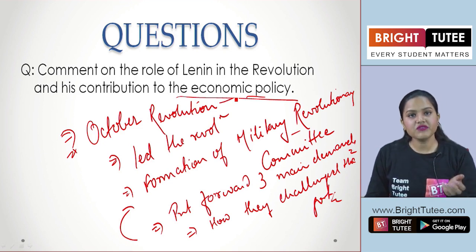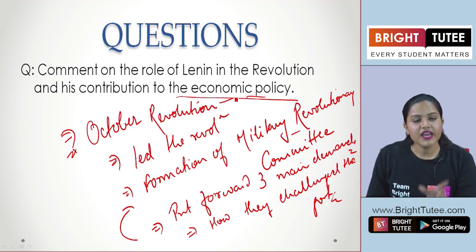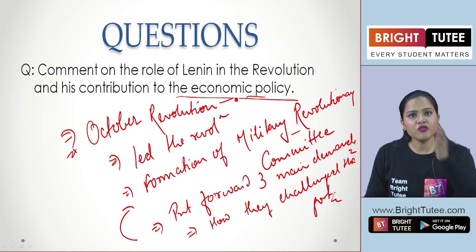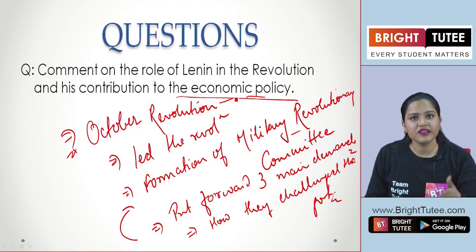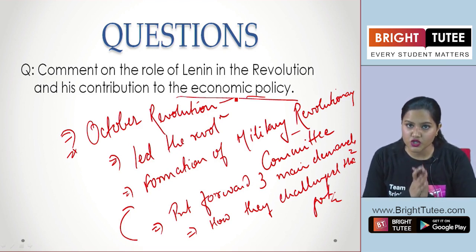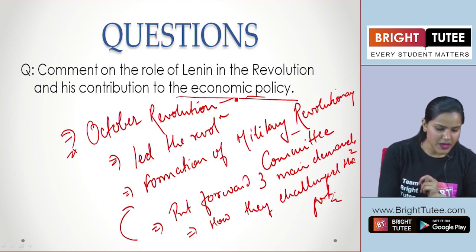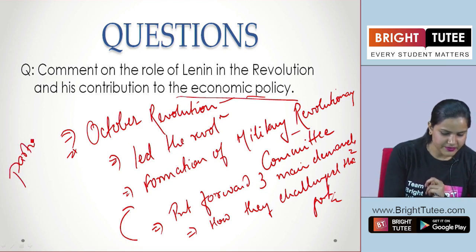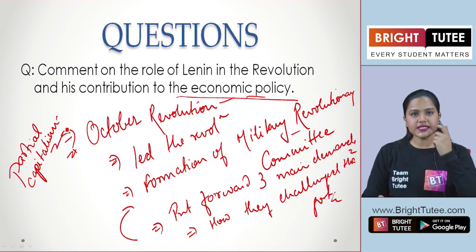So here we have just learned about the new economic policy. Talk about the mixed economy that was adopted and how the banks were nationalized, and industries and trade came under the government control, but there was partial capitalism. Now in this system, the capitalists own the property. So in this system, what happens?